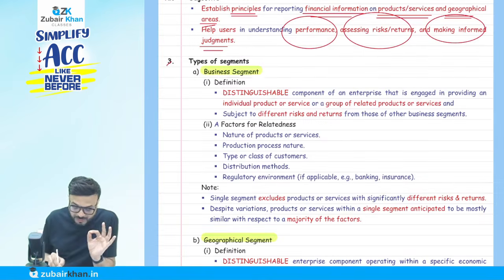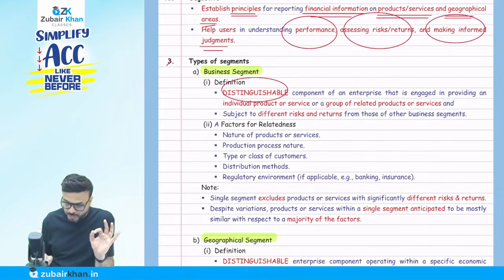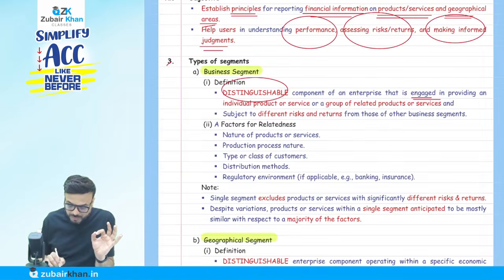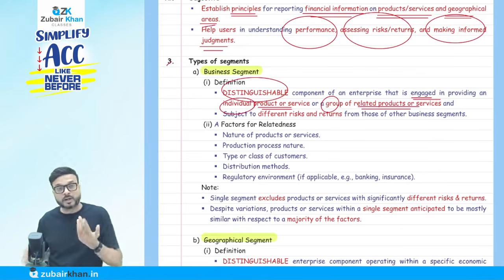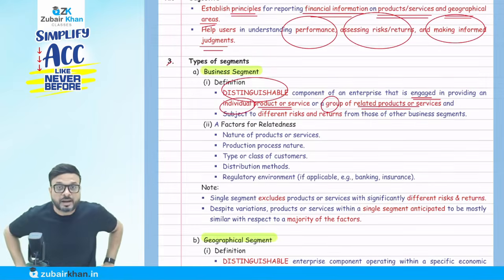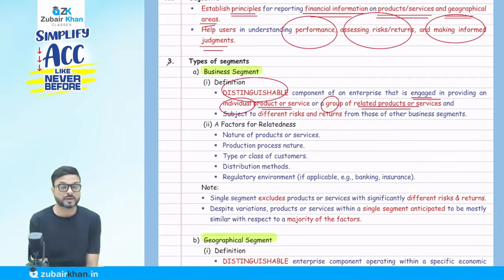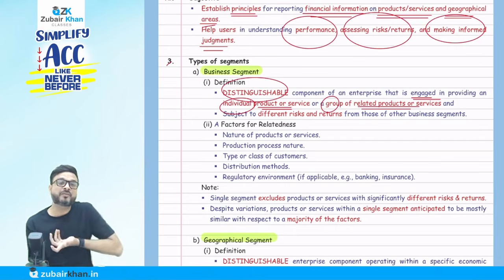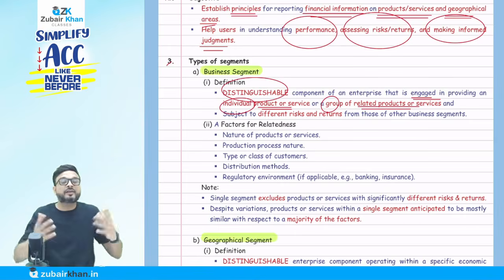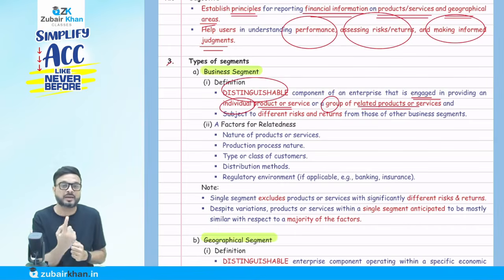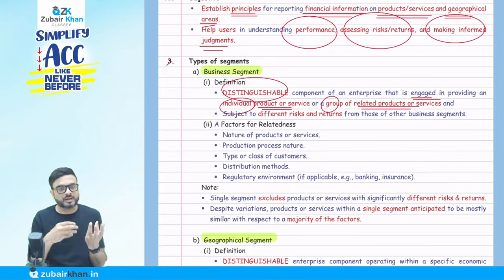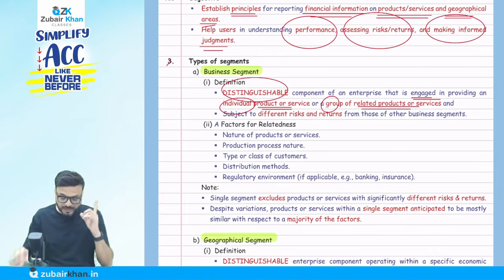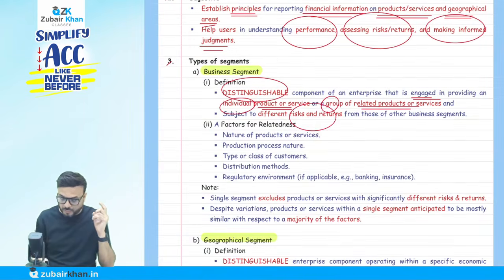So the definition is: a distinguishable, different component of an enterprise that is engaged in providing an individual product or service, or a group of related products or services. When I say product or service, it might be individual, or it might be a group of related products. You'll ask, what is a group of related products? For example, a company is dealing in ice cream as well as milk. When I say ice cream, they have different flavors of ice cream. Different flavors are not different segments. They're one segment only, a group of related products. You got the point. So it might be individual or a group of similar products, and it is subject to different risk and reward from those of other segments.